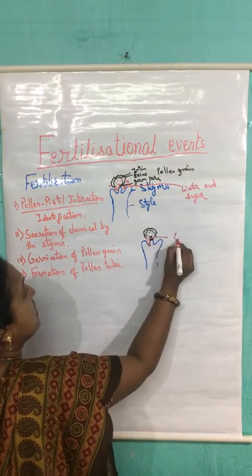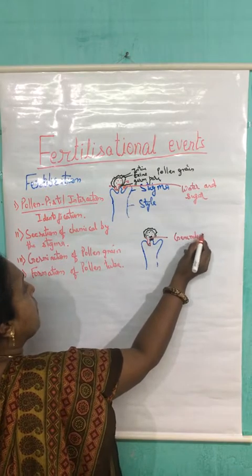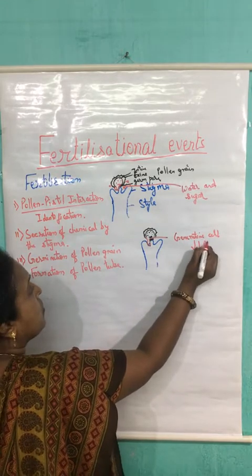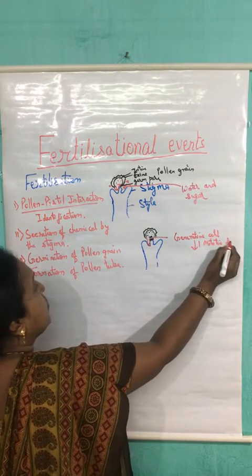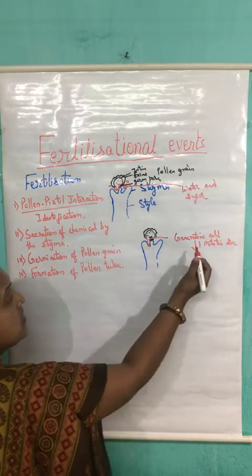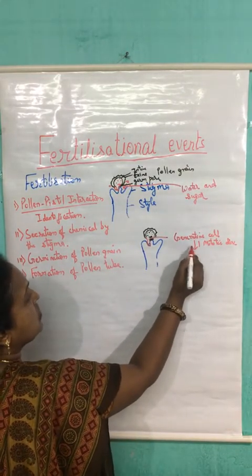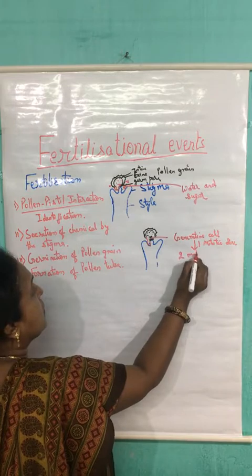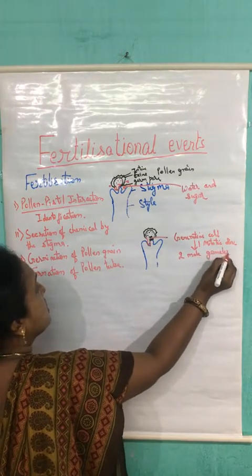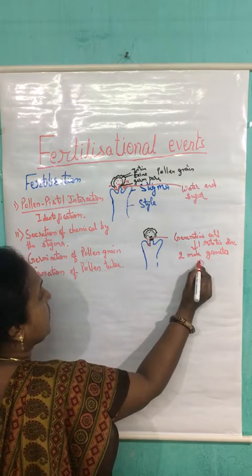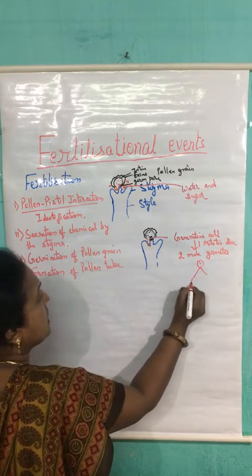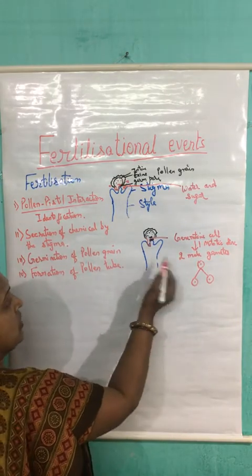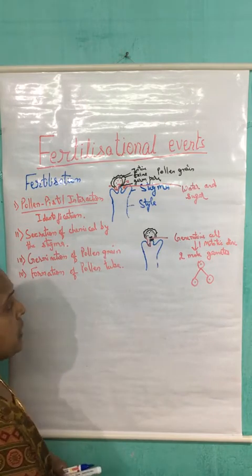This generative cell will undergo one mitotic division, and as a result of this mitotic division, this generative cell results in the formation of two male gametes. Here one generative cell is there having a single nucleus. It divides mitotically and it leads to the formation of two male gametes.